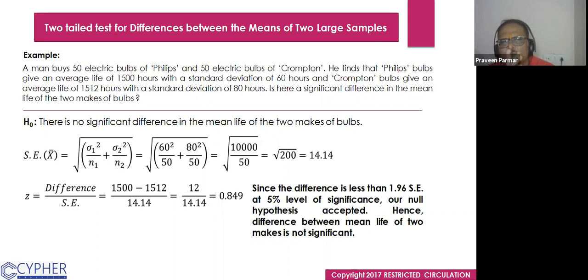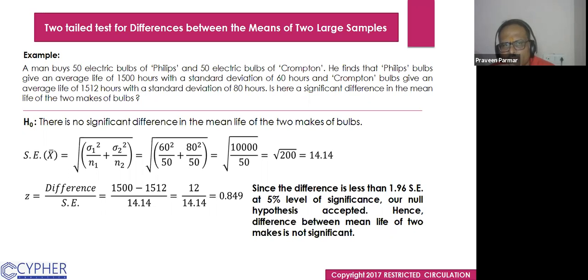He finds that Philips bulbs give an average life of 1500 hours with a standard deviation of 60 hours, and Crompton bulbs give an average life of 1512 hours with a standard deviation of 80 hours. Is there a significant difference in the mean life of the two makes of bulbs? This is the problem statement. So what null hypothesis will we take here? There is no significant difference in the mean life of the two makes of bulbs, Philips and Crompton.